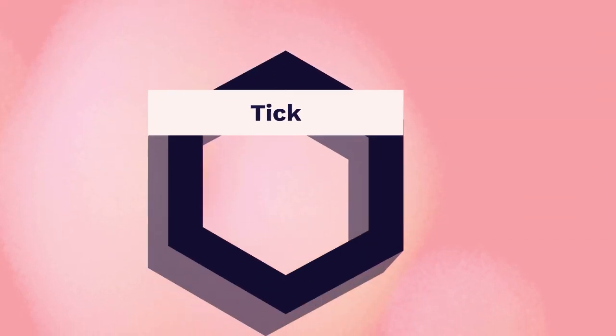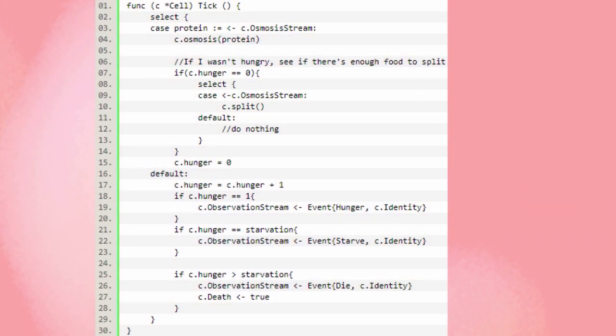So we need to know what tick does. The cell's tick method also is doing a select off of these channels. And it's essentially looking at this protein stream, again, the osmosis stream. We should probably hop down to the default. It doesn't wait for this because it has a default, and because it has a default, that means there wasn't a protein, a second elapsed, I tried to eat, there wasn't anything there. And we go through the hunger stream. We get a little bit hungrier, maybe we starve, and if we're past starvation, we die.